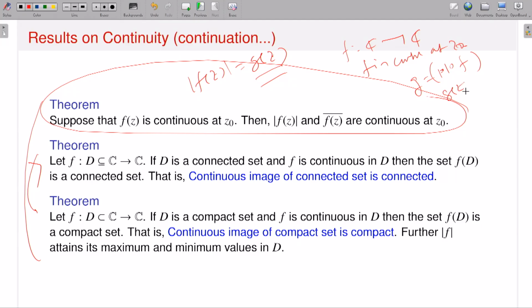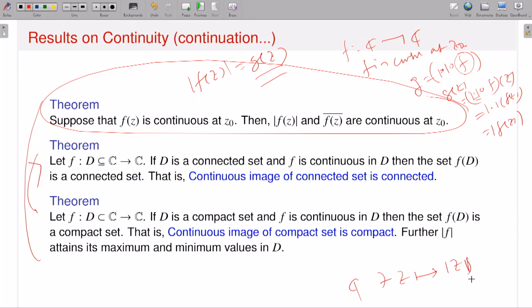So g of z is modulus composed with f at z, which is modulus of f of z. So I can think of g as nothing but a composition of two functions. One function is f, the other is the modulus function. What is the modulus function? z goes to modulus of z.